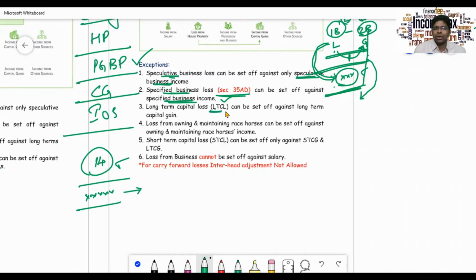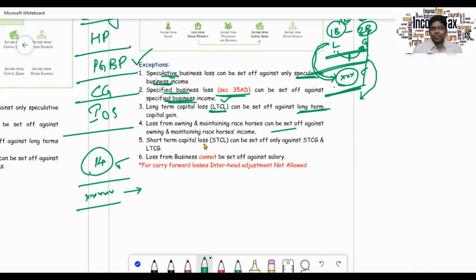And here long-term capital loss can be set off against long-term capital gain only. And the fourth point is about the race horses. Any loss from owning and maintenance of race horses can be set off only against gain from owning and maintaining race horses.